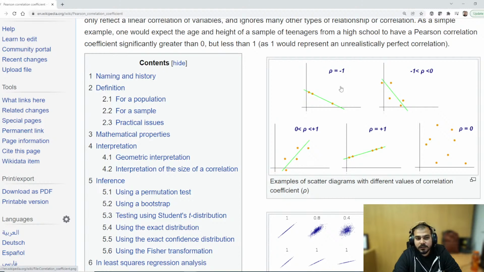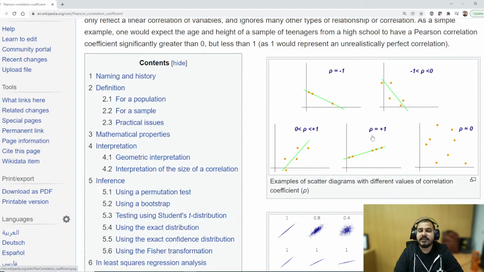Then here you will see some of the data points distributed. Here also you can see negative correlation, but not all are in the straight line. So your correlation will be ranging between minus 1 to 0. Similarly in this particular case, you can see that when x is increasing, y is also increasing. So here we'll have a positive correlation. Since it does not follow a straight line, it is between 0 to 1. If it falls in the straight line, then it is plus 1.